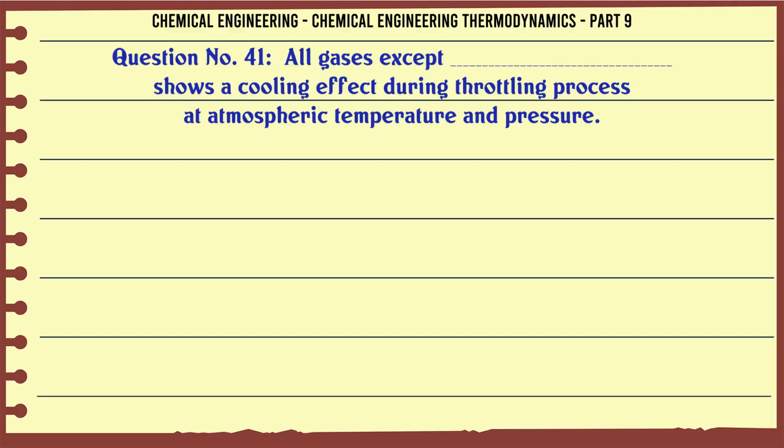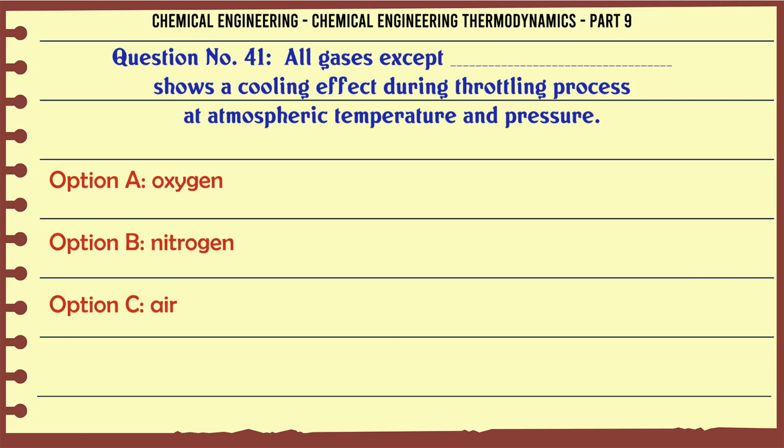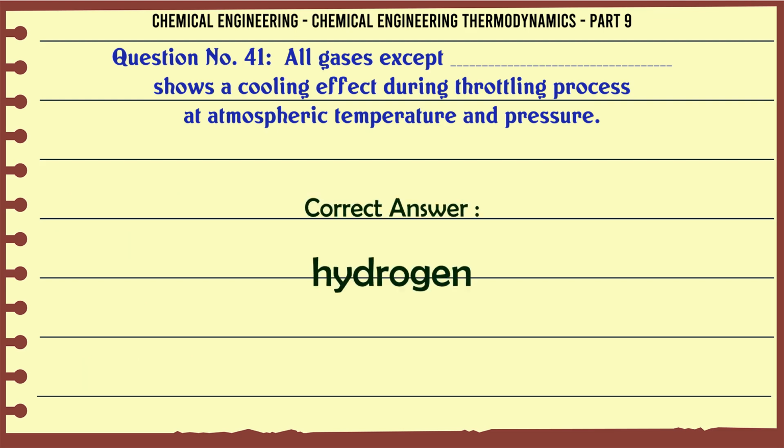All gases except one show a cooling effect during throttling process at atmospheric temperature and pressure. A. oxygen, B. nitrogen, C. air, D. hydrogen. The correct answer is hydrogen.